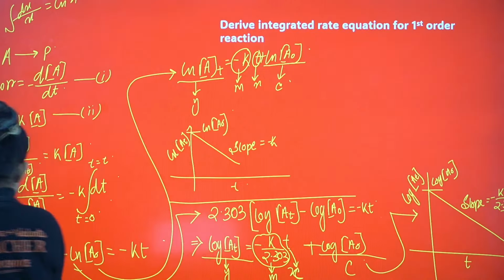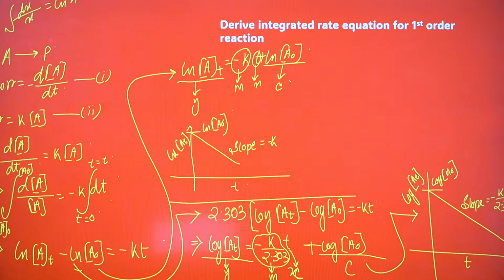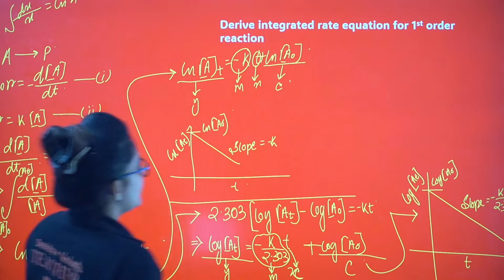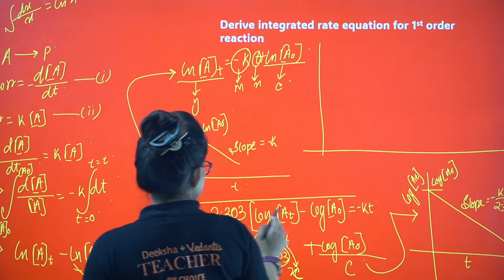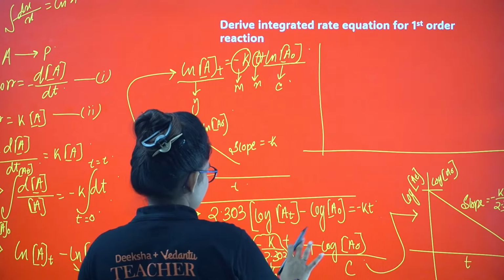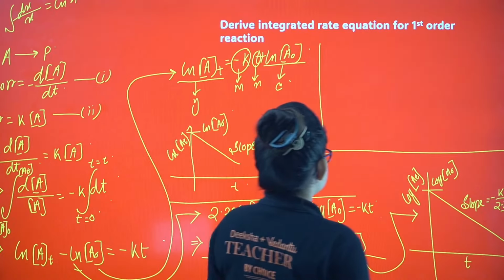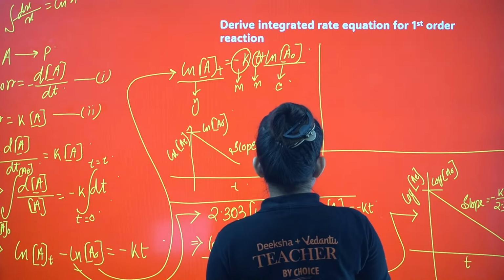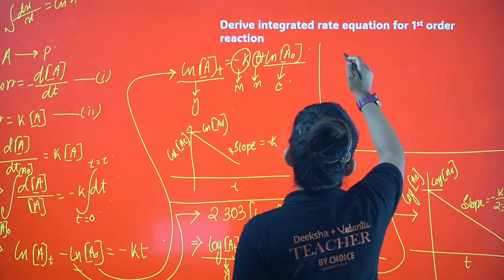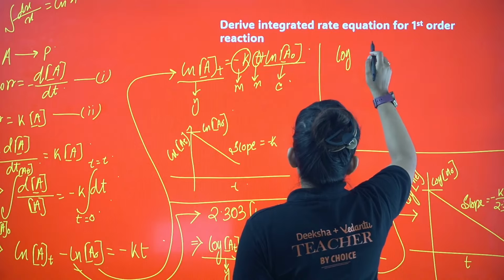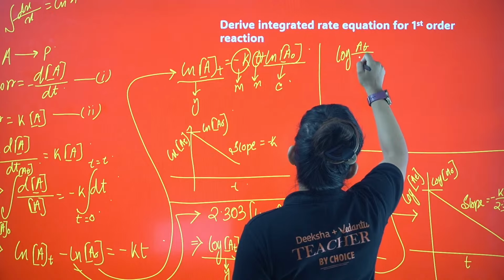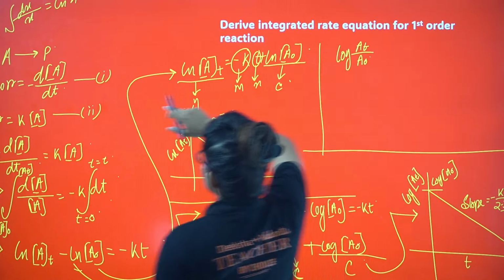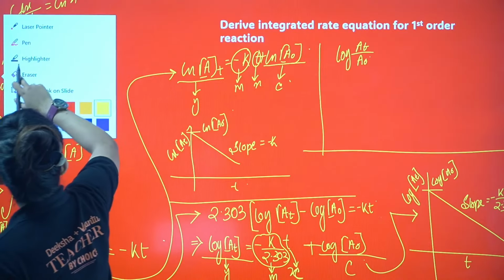Okay, I guess it's clear to you. One more step ahead. This is your equation, you can keep it like that. One more step ahead if I just proceed. So, log AT by A0 I can write. Let me just change the sign for you people, it will be easier for you.